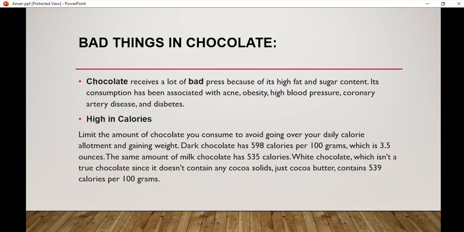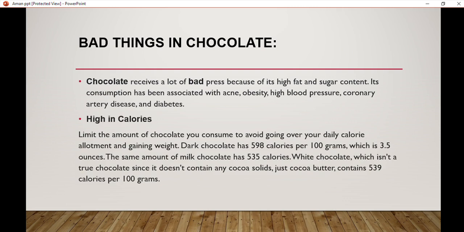Bad things in chocolate. Chocolate receives a lot of bad press because of its high fat and sugar content. Its consumption has been associated with acne, obesity, high blood pressure, coronary artery disease, and diabetes. High in calories. Limit the amount of chocolate you consume to avoid going over your daily calorie allotment and gaining weight.